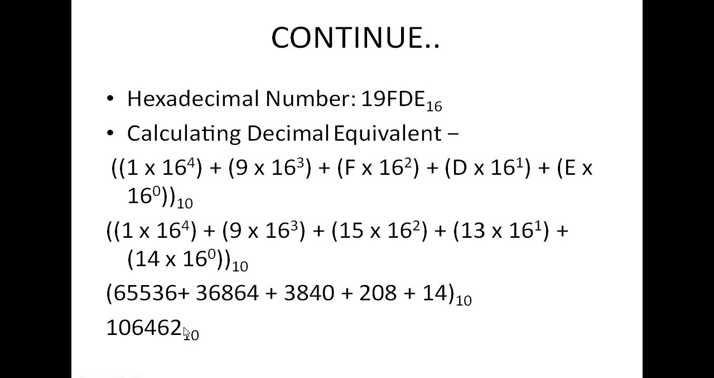So in this way, you can convert binary to decimal, multiply by 2 to power, octal to decimal, multiplied by 8 to power, hexadecimal to decimal, multiplied by 16 to power. Always remember, binary to decimal, multiplied by 2 to power, octal to decimal, multiplied by 8 to power, hexadecimal to decimal, multiplied by 16 to power.